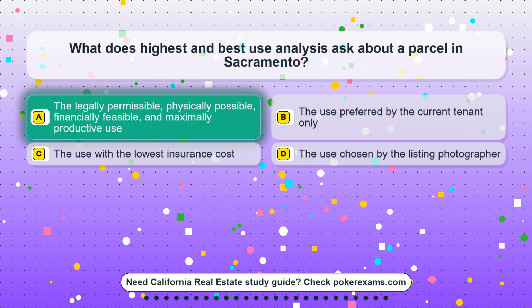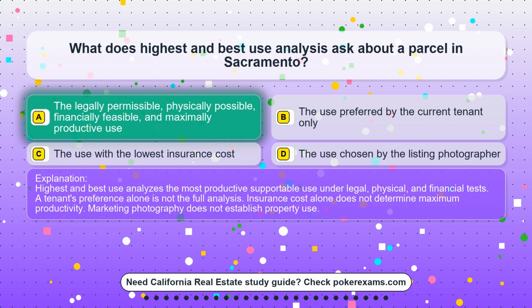The correct answer is option A. The legally permissible, physically possible, financially feasible, and maximally productive use. Highest and best use analyzes the most productive supportable use under legal, physical, and financial tests. A tenant's preference alone is not the full analysis. Insurance cost alone does not determine maximum productivity. Marketing photography does not establish property use.